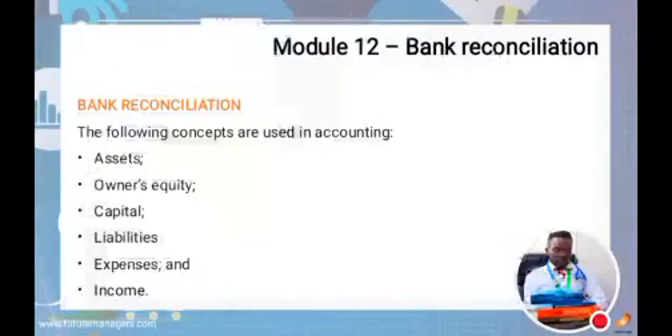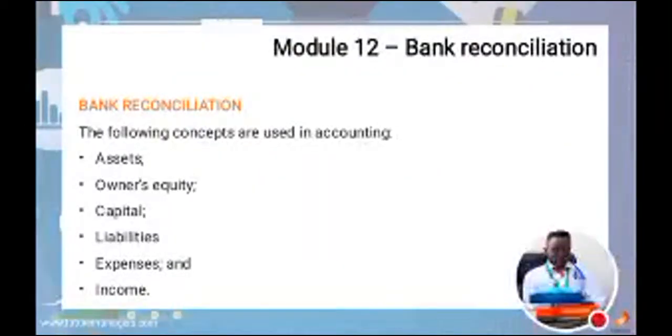Okay, then module 12, this is where we will look at bank reconciliation. Under bank reconciliation, the bank will give you a report which we call the bank statement. Every month the bank usually issues the bank statement, a bank report. Every year you can get the bank report to record how much money you had in January, February, March, April, May, June, July, August, September, October, November, up to December.